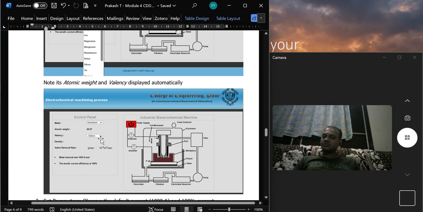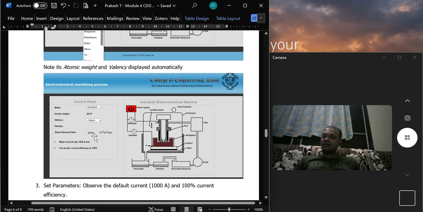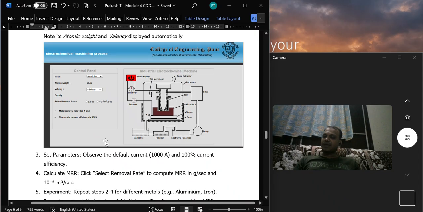If I choose valence, there are three options: three, two, one. If you click this, and then you need to set the parameters as default, the current value of 1000 ampere and 100% current efficiency. So if you click the removal rate, you choose which unit you want.